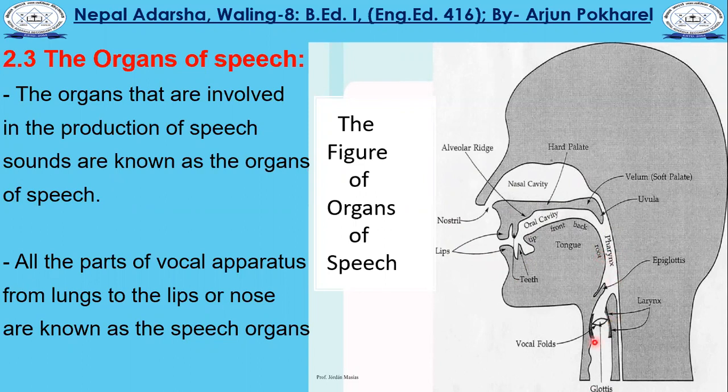Okay, organs of speech, and this whole area, this white area, you can see here. This white area is known as what? Vocal apparatus. Okay, vocal apparatus. These are the vocal apparatus from where the sounds are produced. Okay, in this way we can do. Are you clear about the organs of speech?